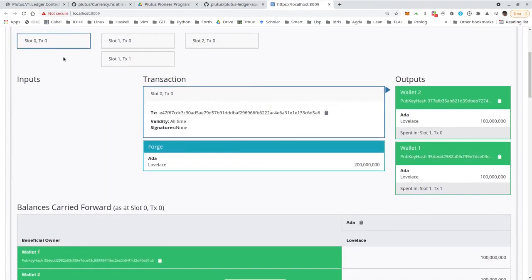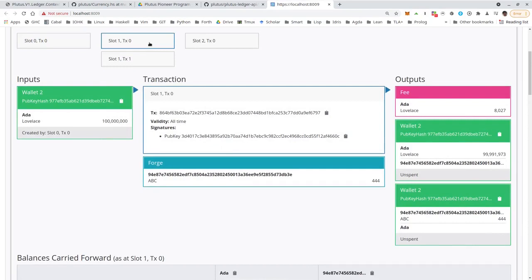Okay, so as always, the Genesis transaction distributing the initial funds. Then here we have our 2 mints. This is the one by wallet 2. So the UTXO coming from the Genesis block goes in to pay for the fees, which in this case are 8,027 Lovelace.